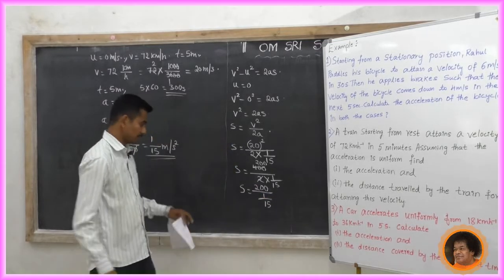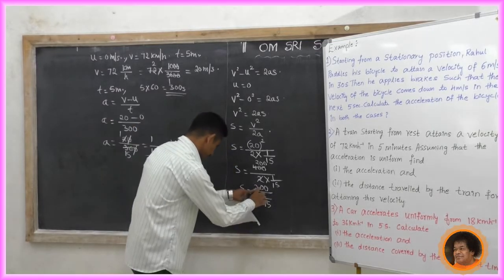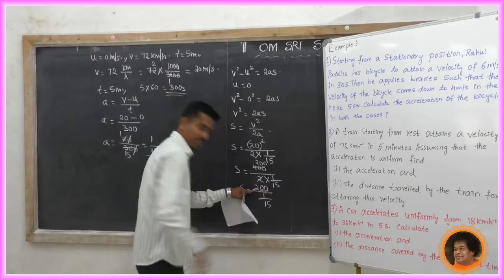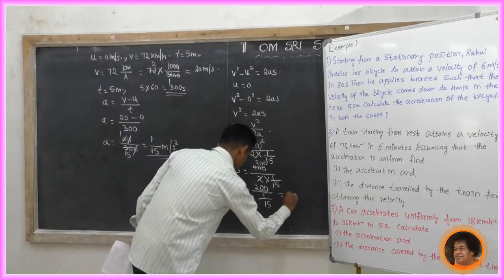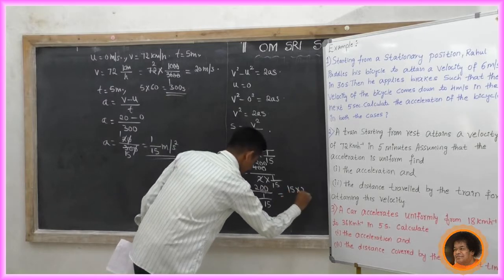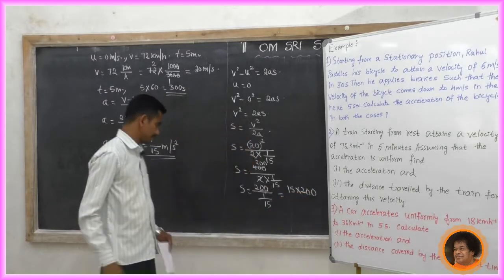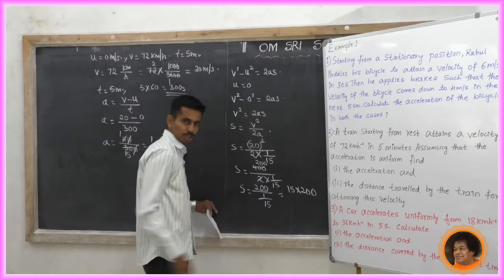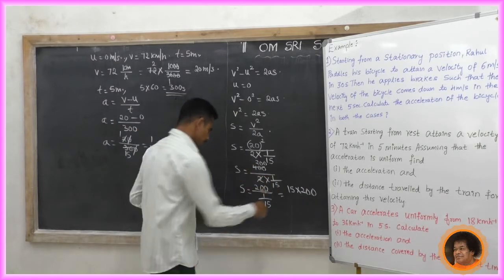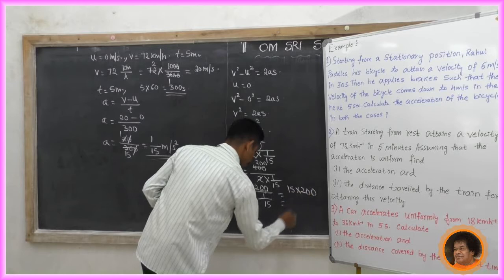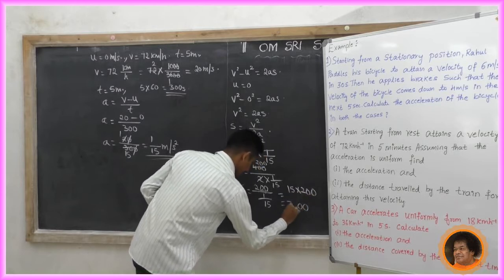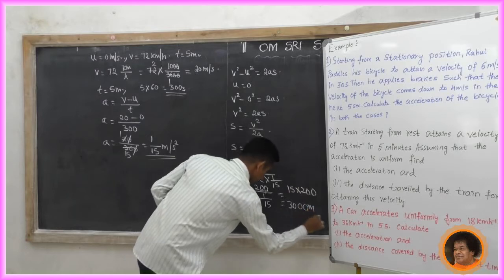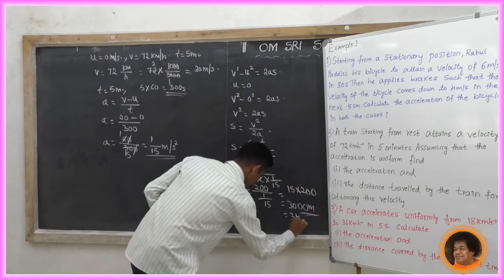Now the next step: this is 200 by 1, so 15 into 200, divided by 1. No need of writing divided by 1. What is 15 into 200? 15 zeros are 0, 15 zeros are 0, 15 twos are 30. So 3000 meter, or we can write 3 kilometer.